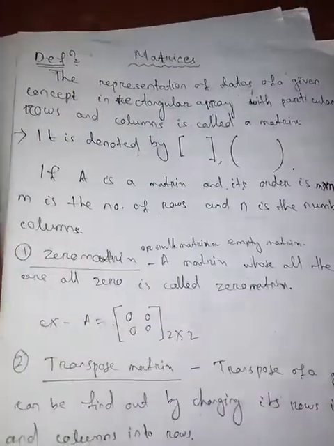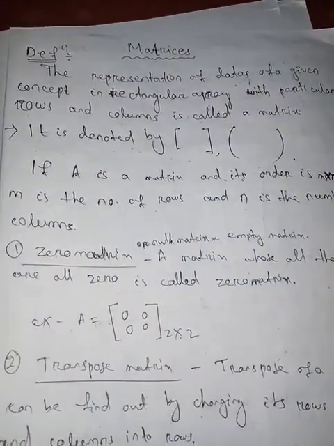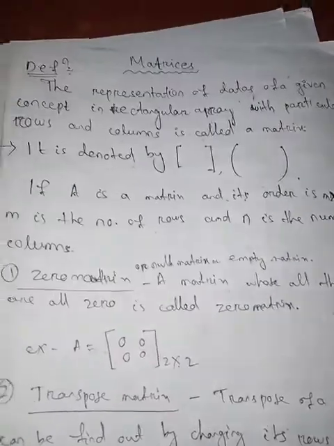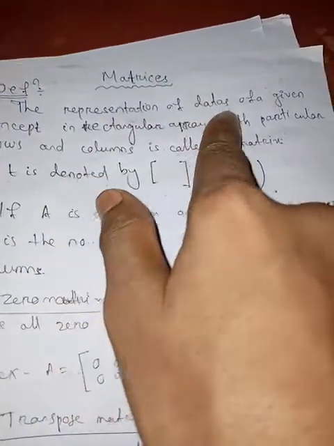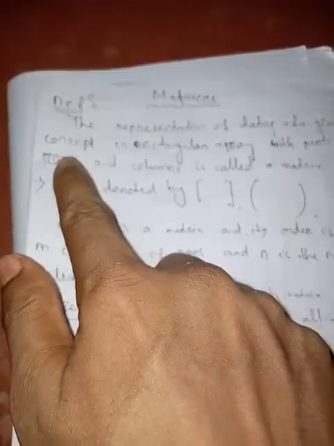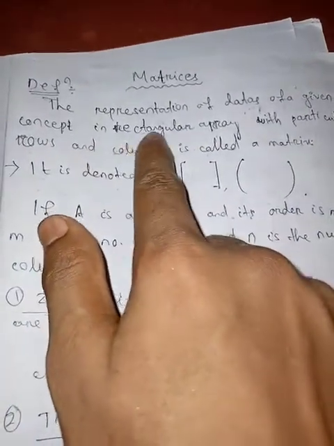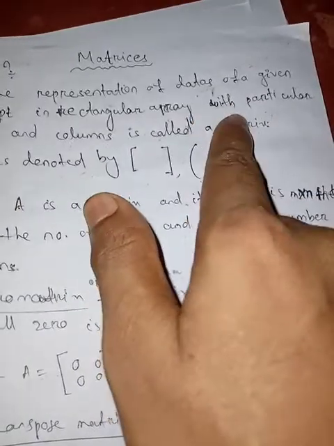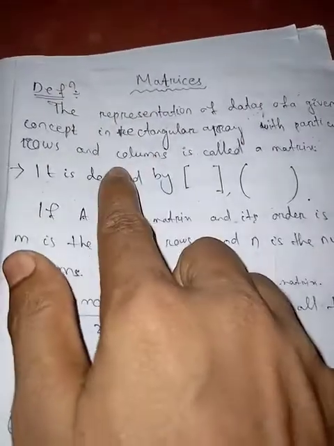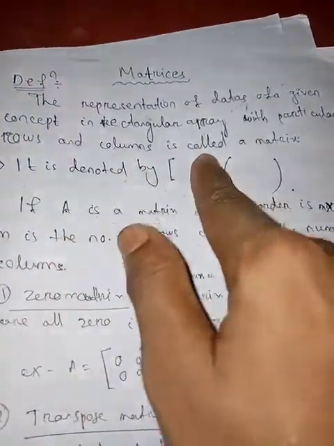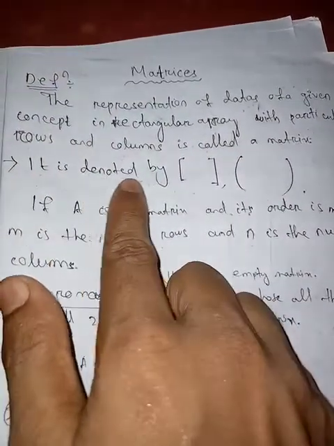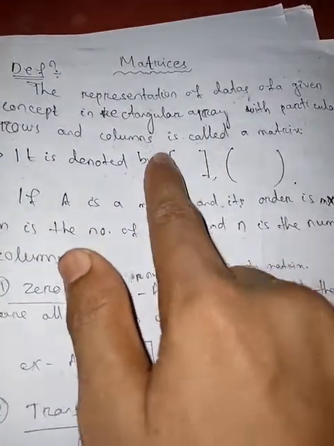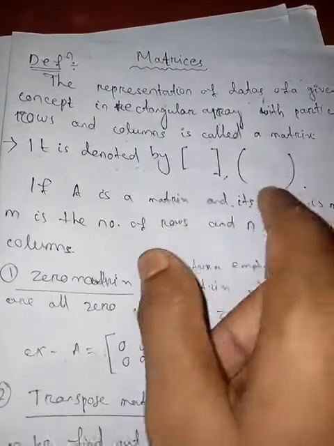What is a matrix, or matrices? The representation of data of a given concept in a rectangular array with particular rows and columns is called a matrix, and this is denoted by parentheses or simply brackets.